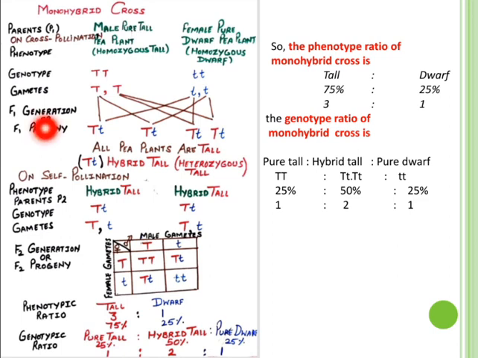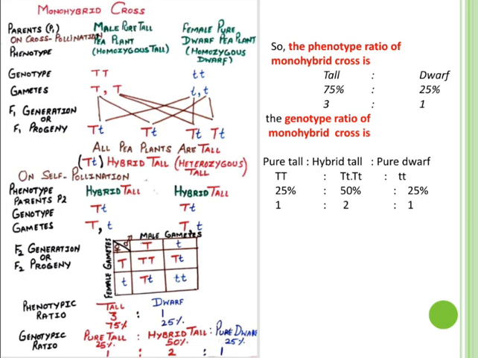At the time of fertilization, the male gamete and female gamete fuse to form the plants of the F1 generation, where all plants are found to be tall, as the tall trait is dominant over the dwarf trait. So the tallness trait is expressed, and the dwarfness trait, being recessive, cannot be expressed in the presence of the dominant trait. So in the F1 generation all plants are found to be tall.